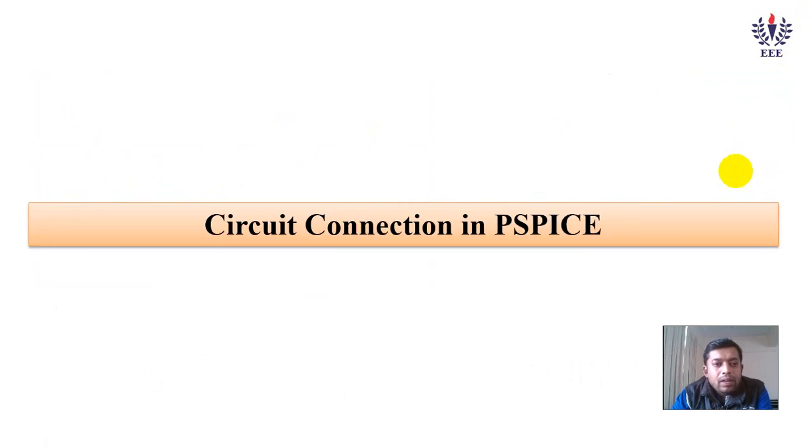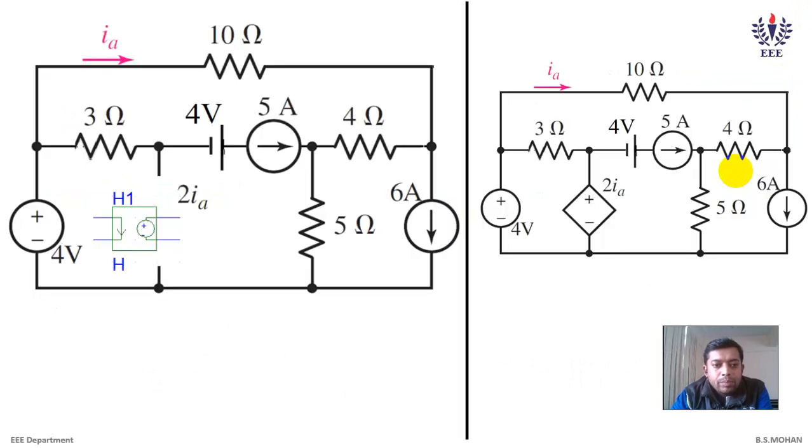Now, let us see how we connect this in PSpice. Before we go to PSpice and actually solve, it's more important to understand how we actually connect your dependent source. The rest of the components you are aware of, because we are already into the 4th experiment, and I am sure you'll be able to get the parts and connect them. But how do we actually connect the dependent source? Let us try to understand with the circuit diagram and the actual part in PSpice.